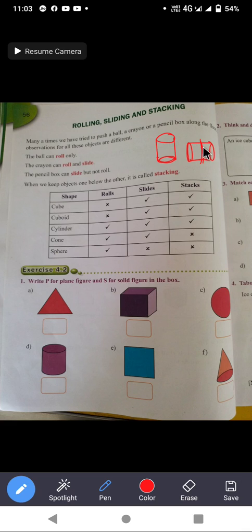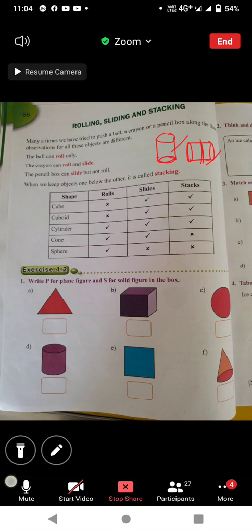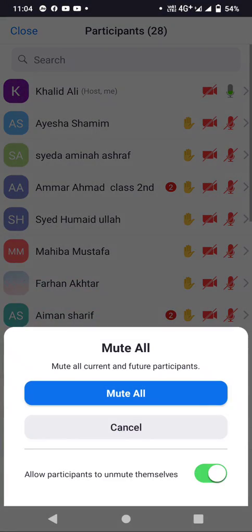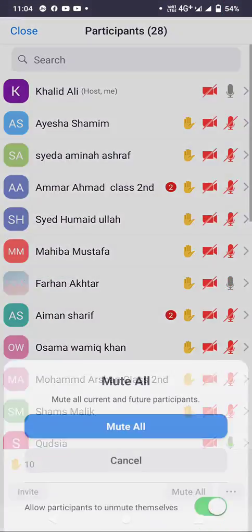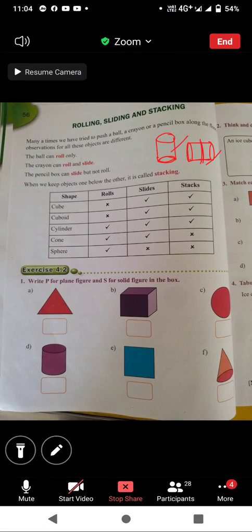It means the cylinder can roll as well as slide, like a pencil. If you push the pencil on a flat surface, it will roll. Are you getting, students? Yes, sir.